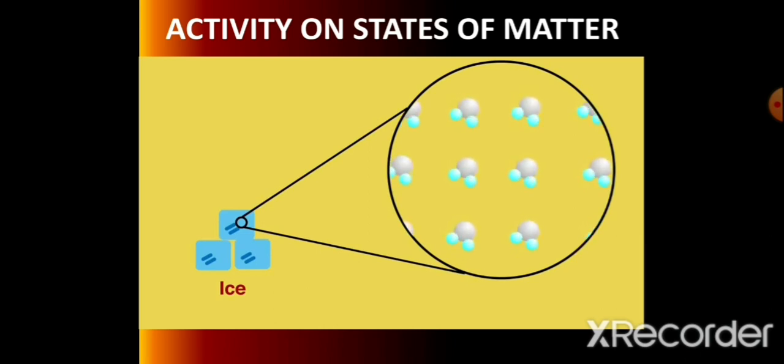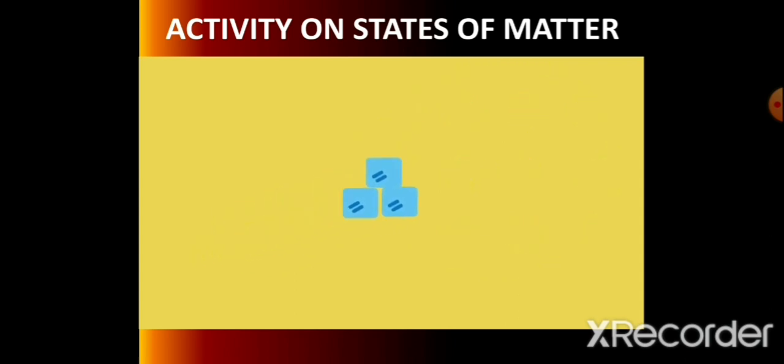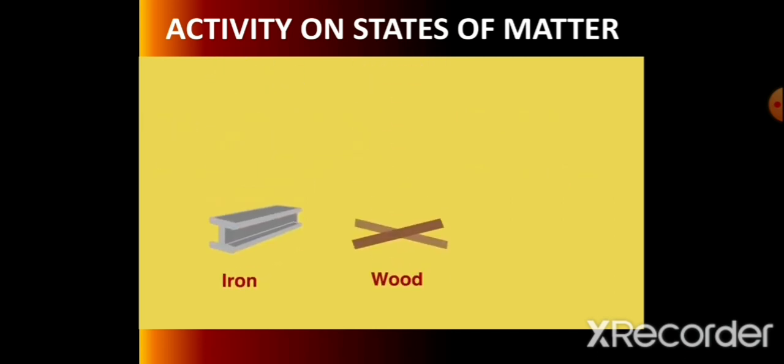Their attractive forces are very strong compared to liquids. They are in a fixed dimension, so they have a specific shape. Due to that, ice has fixed shape and fixed volume. Similarly, like all solid materials, iron, wood and plastic have fixed shape and fixed volume.